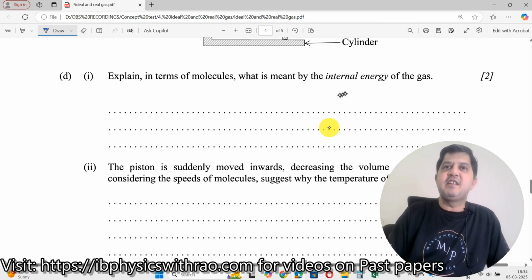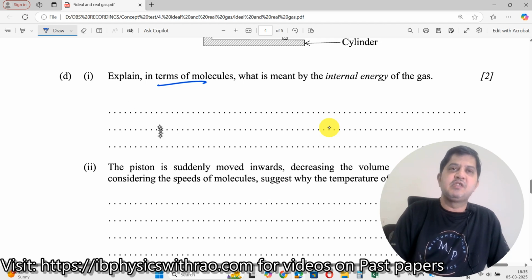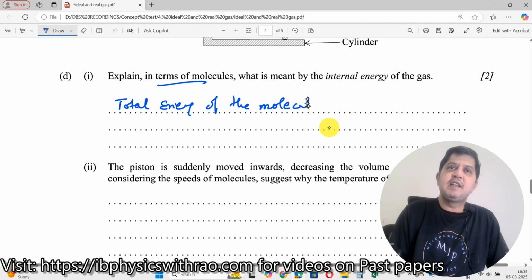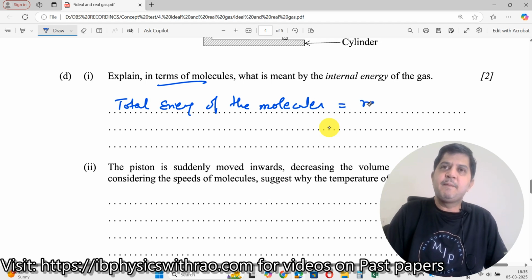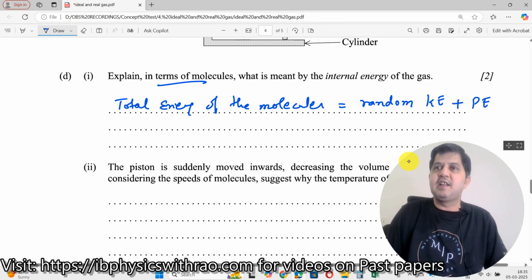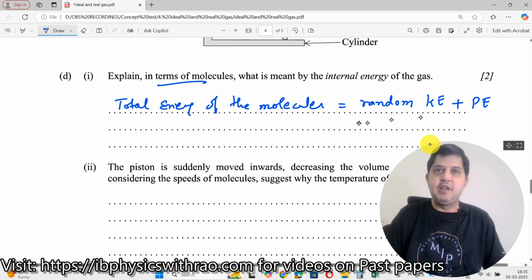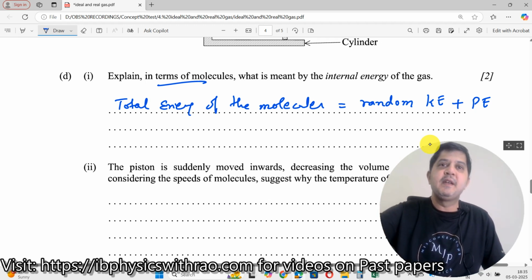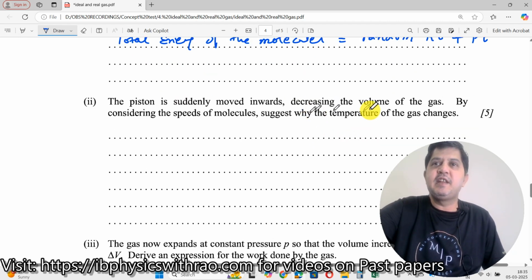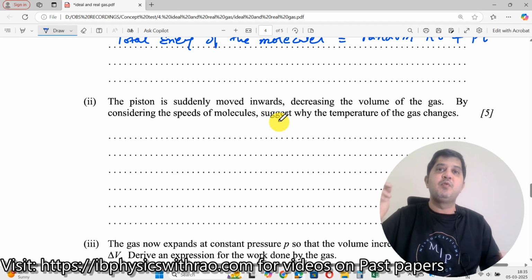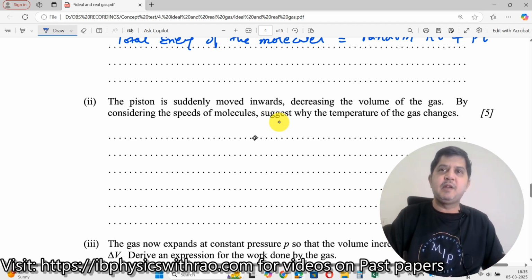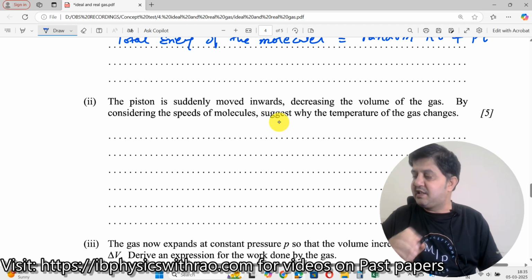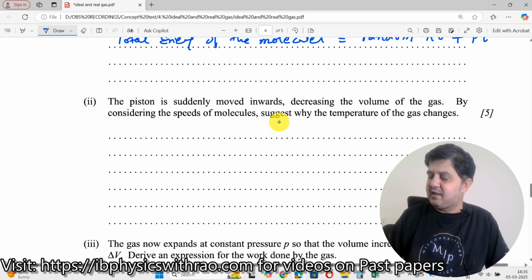So what is the internal energy of the gas in terms of molecules? In terms of molecules, we can say it is the total energy of the molecules, which is equal to, use this word, random kinetic energy plus potential energy. This word should be appropriately used, only then you'll get 2 marks over here. Then the piston is moved inwards, decreasing the volume of the gas suddenly. Considering the speeds of the molecules, suggest why the temperature of the gas changes. What happens to the temperature of the gas and why does it change?